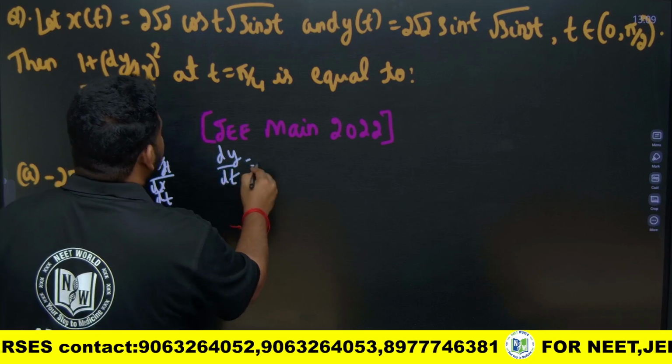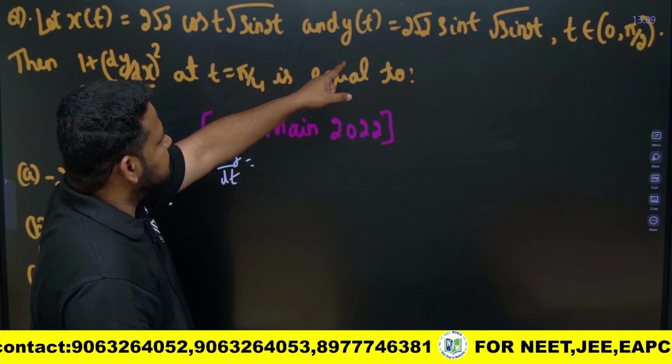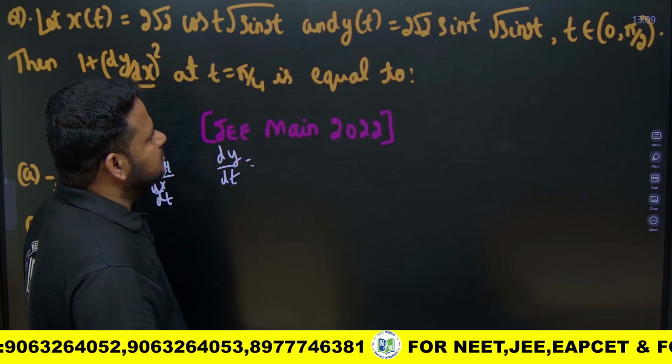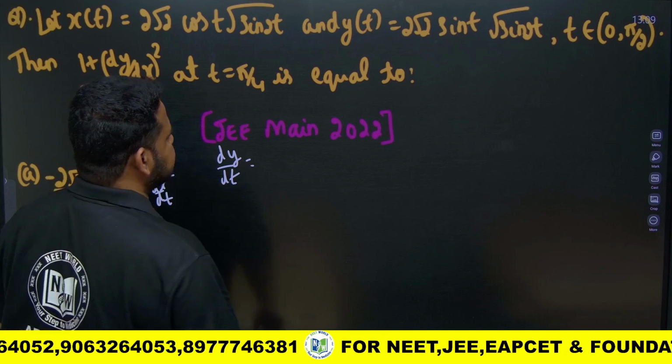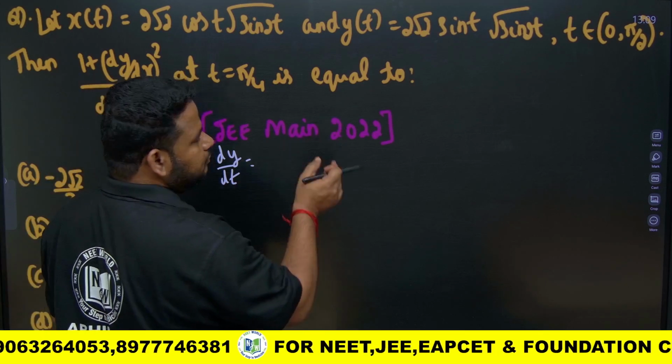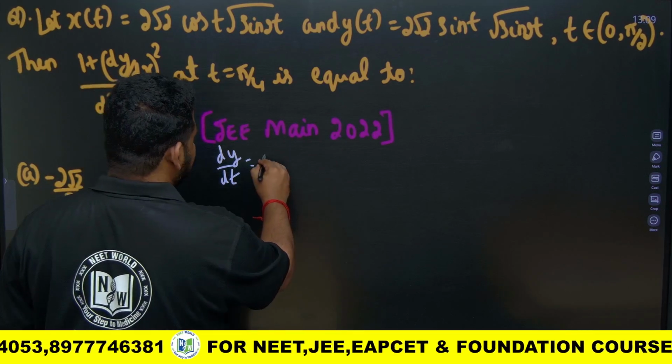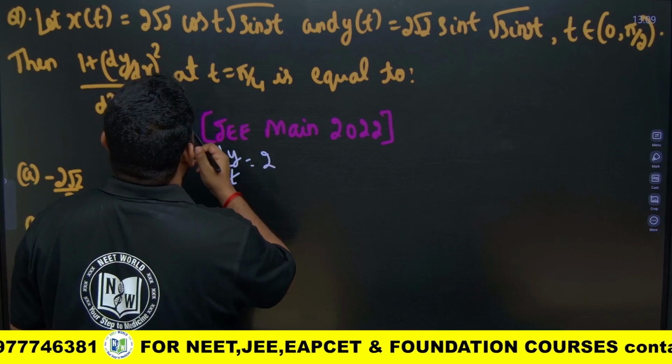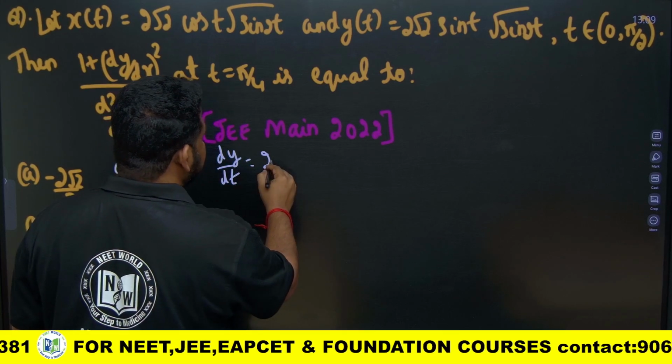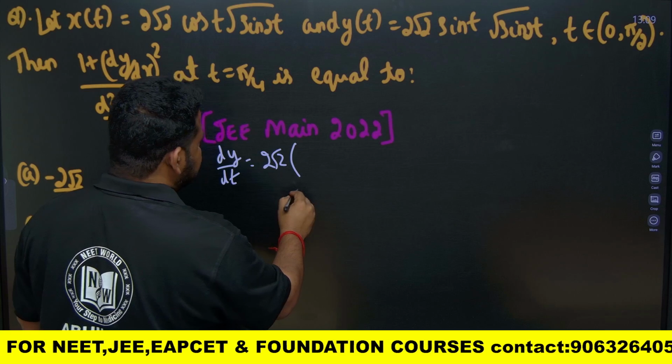So dy by dt, y of t is given as 2 root 2 sin t and square root of sin 2t. If I differentiate that, I have to use the product rule. So this 2 root 2, let it be outside.